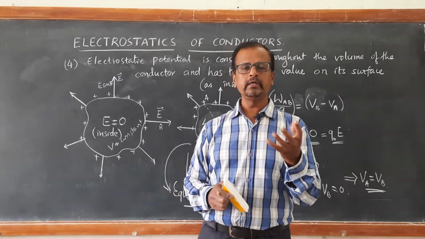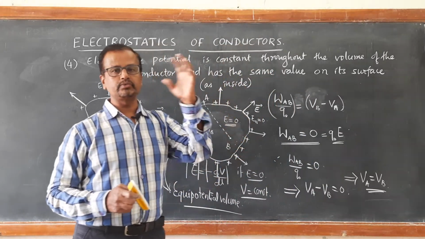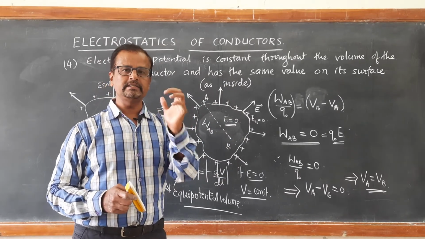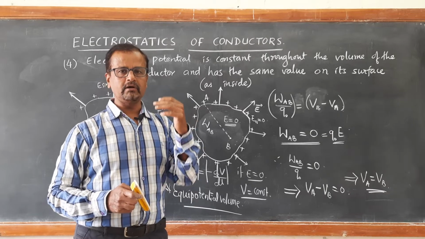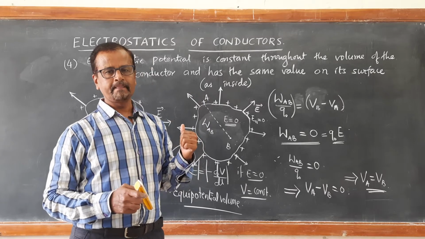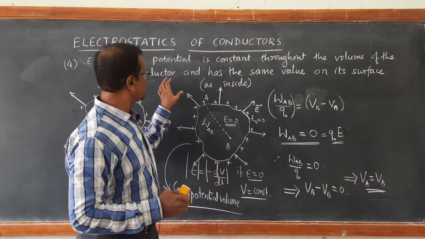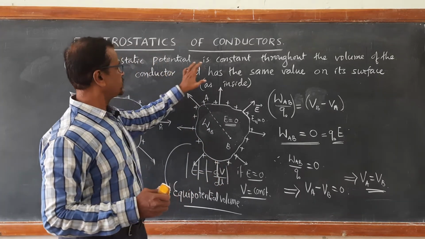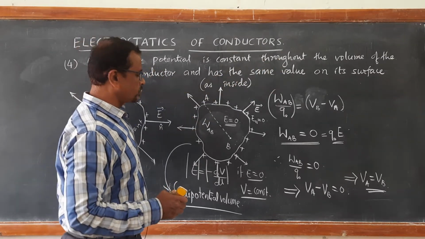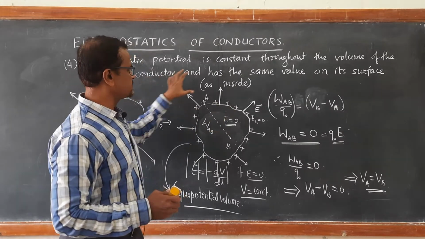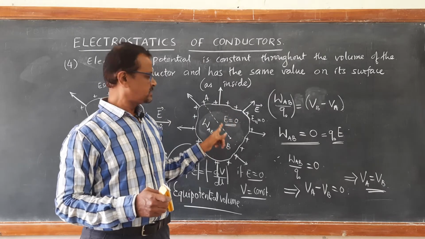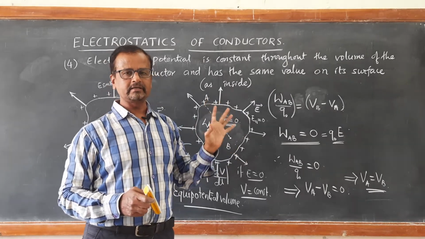take any conductor, silver, gold, every conductor has its own value of potential. Every conductor has its own potential. The potential of the conductor differs from metal to metal, from conductor to conductor, right. So, that is evident from this important point. The electrostatic potential is constant throughout the surface and throughout the volume of the conductor, and it has the same value on its surface as it has inside the conductor.